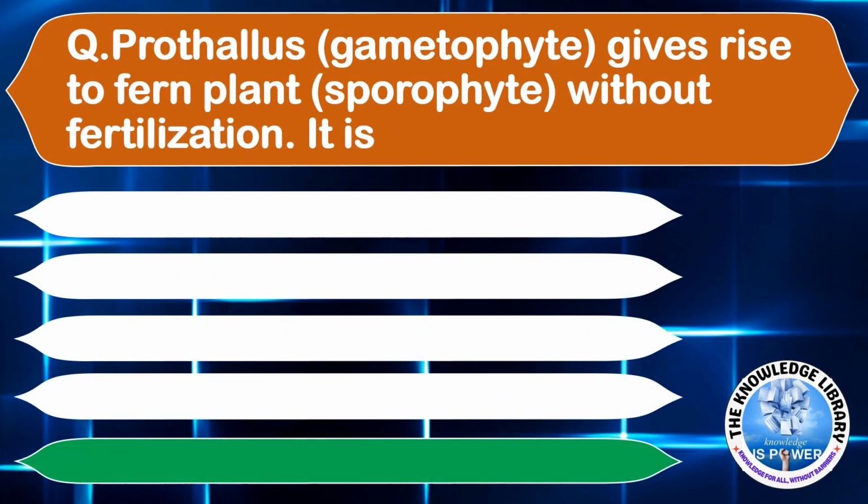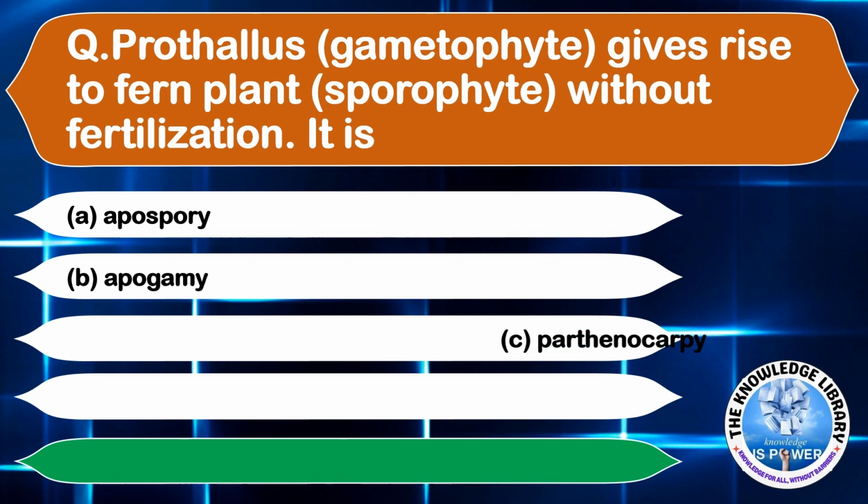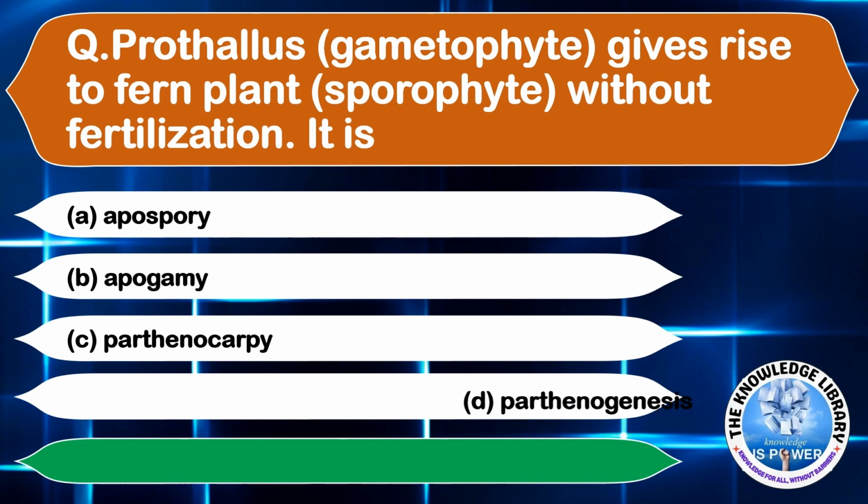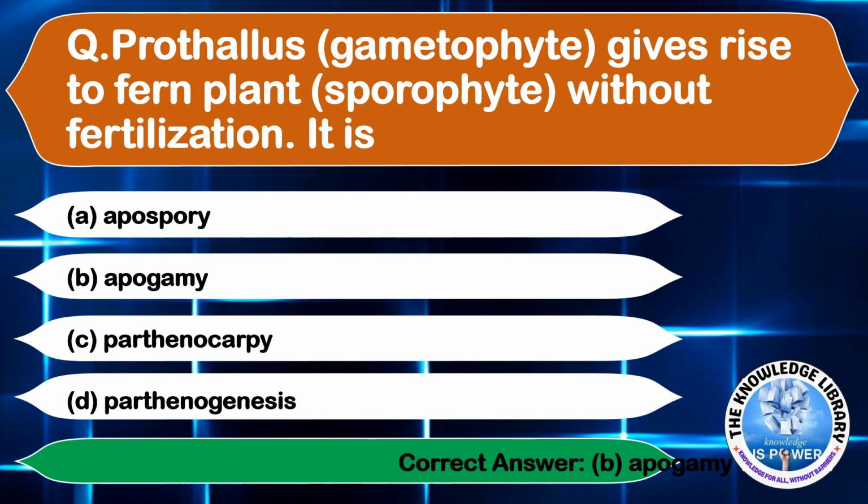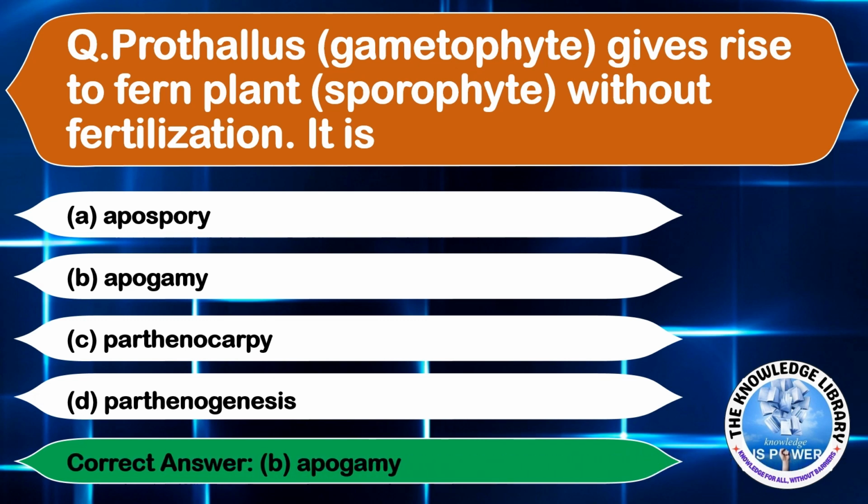Prothallus gives rise to fern plant without fertilization. It is called option A, apospory. Option B, apogamy. Option C, parthenocarpy. And option D, parthenogenesis. The correct answer is option B, apogamy. Moving on to the next question.